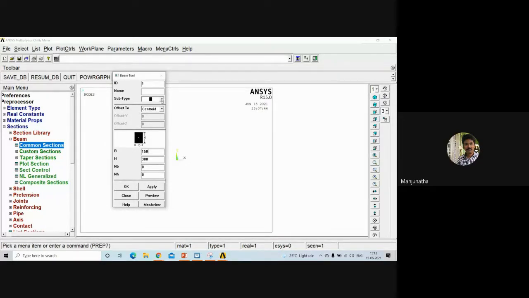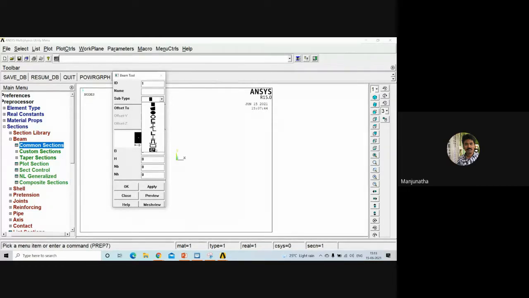Here, you just see, since the cross section is rectangular, it is solid, right? Yes. So you can select solid here. That is the rectangle cross section. You will come across different cross sections here, like rectangular solid, circular solid, circular hollow, rectangular hollow, T section, Z section.